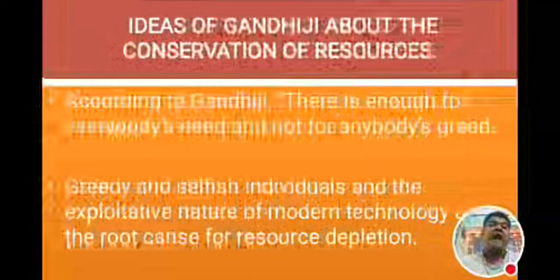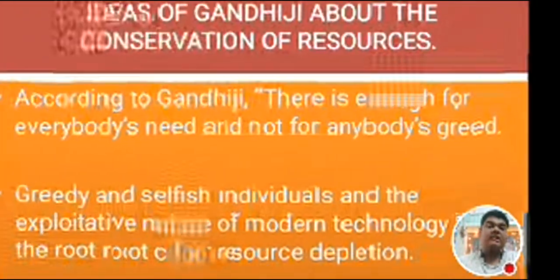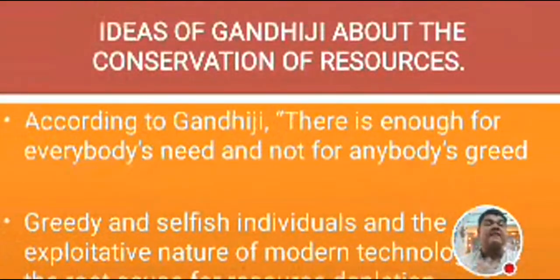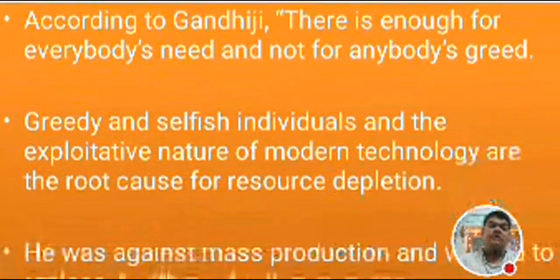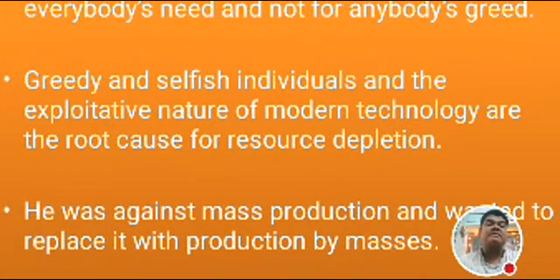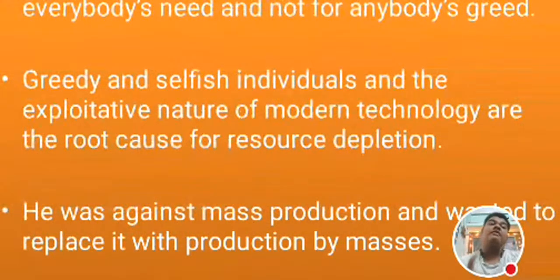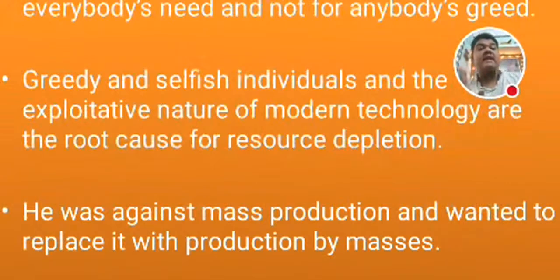Now, what are the ideas of Gandhiji about the conservation of resources? According to Gandhiji, there is enough for everybody's need, but not for everybody's greed. Greedy and selfish individuals and the exploitative nature of modern technology are the root cause of resource depletion. He was against mass production and wanted to replace it with production by the masses.